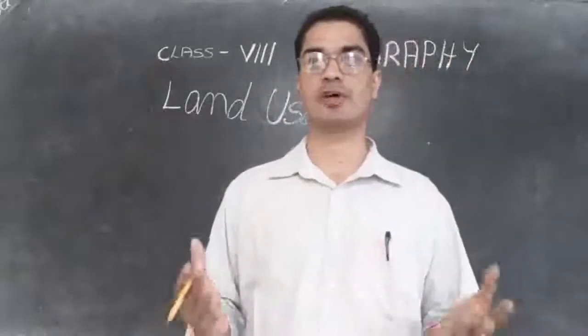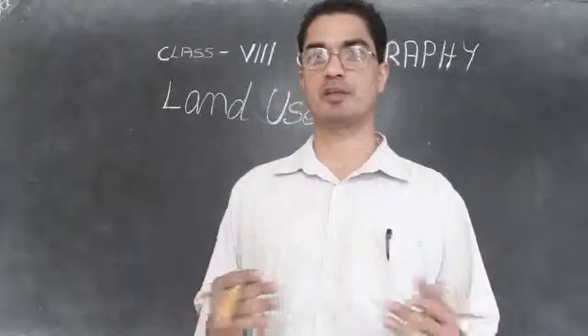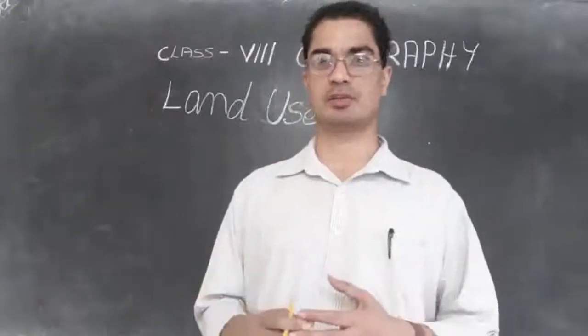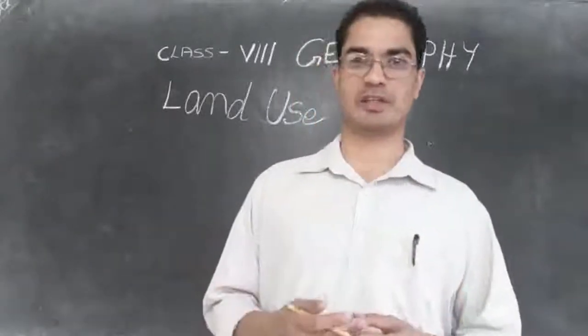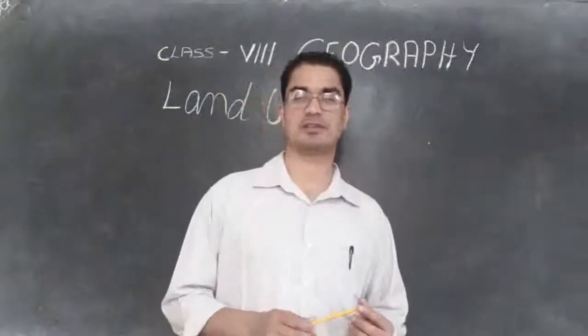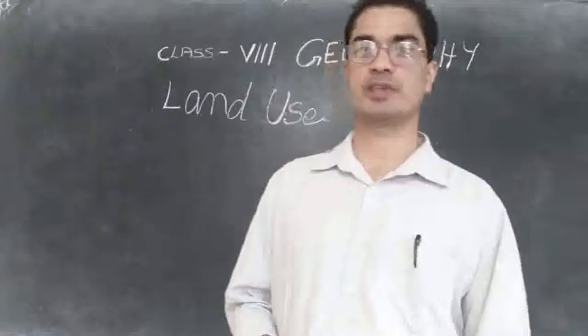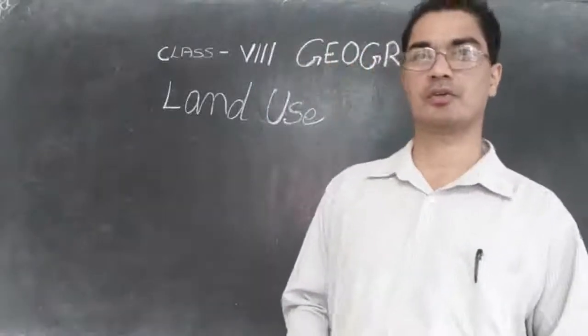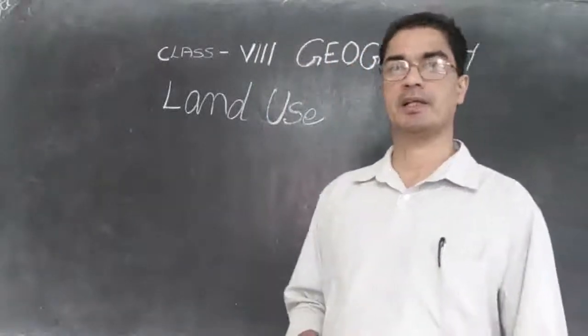The land, we say, is one of the most important resources because we cannot imagine a situation without land. Without land, where will we stand? Where will we make our house? Where will the trees grow? Where will the animals take rest? So land is the most basic thing for everything to exist on this earth.